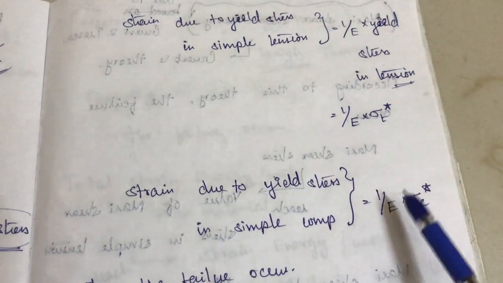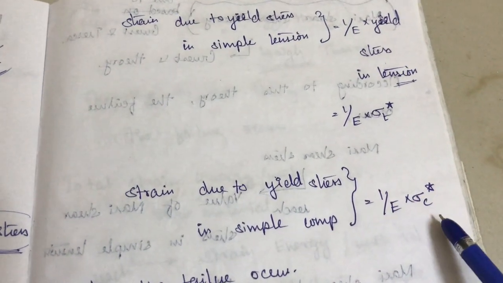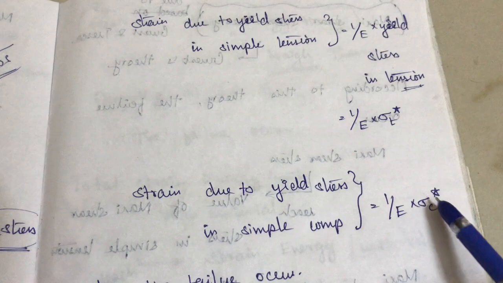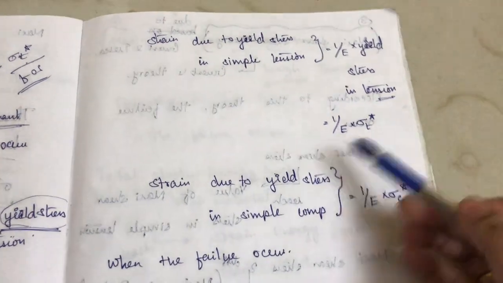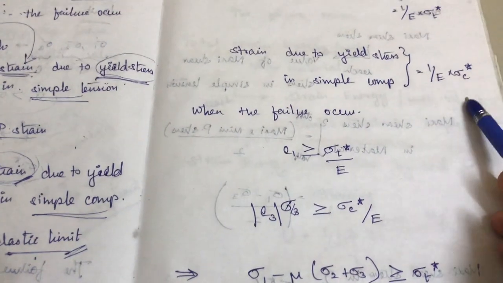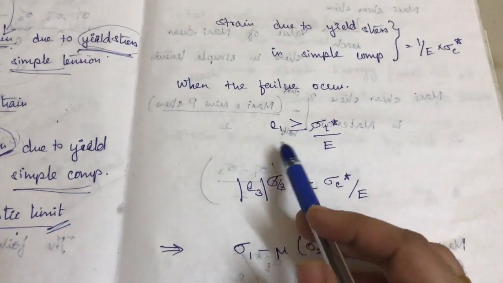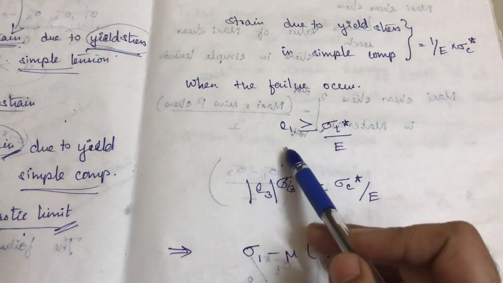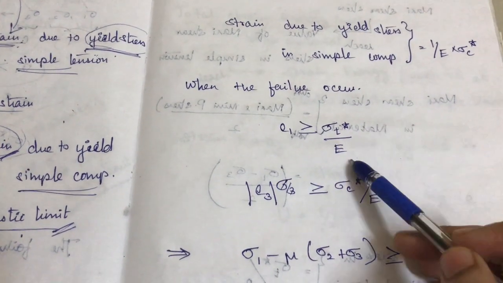Same here, 1 by E into the yield stress in compression, sigma C star. Just equate these two equations, and e1 will be greater than or equal to sigma T star by E.